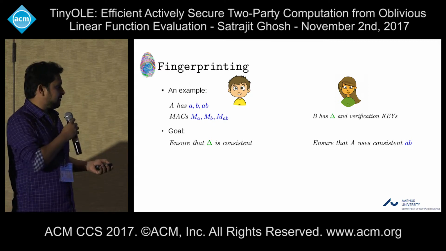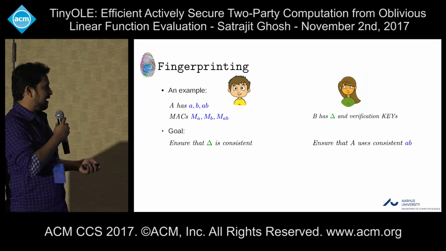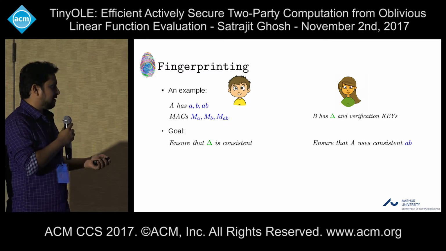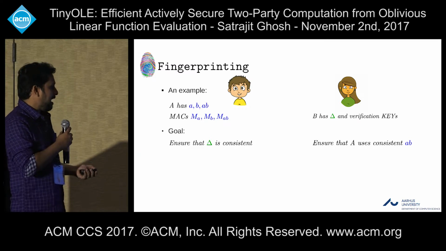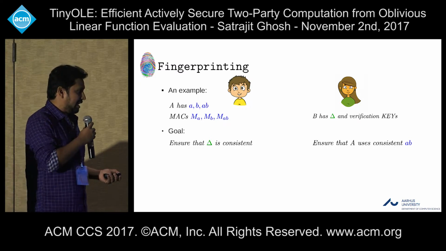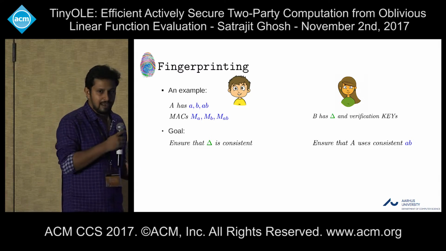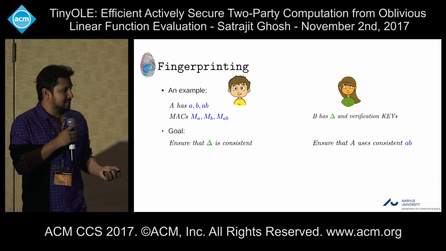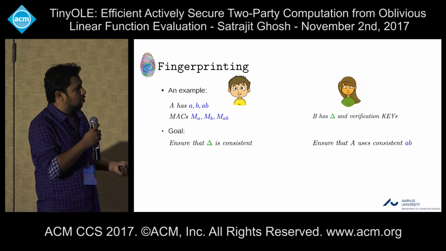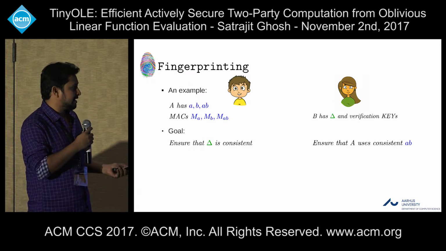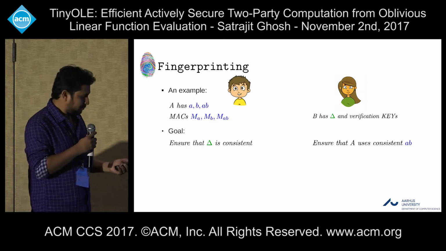Now take an example. Say A has some values A, B, and AB, the local shares, and he wants to compute the MACs MA, MB, MAB over these values. And B has some global key delta and the verification keys for these MACs.